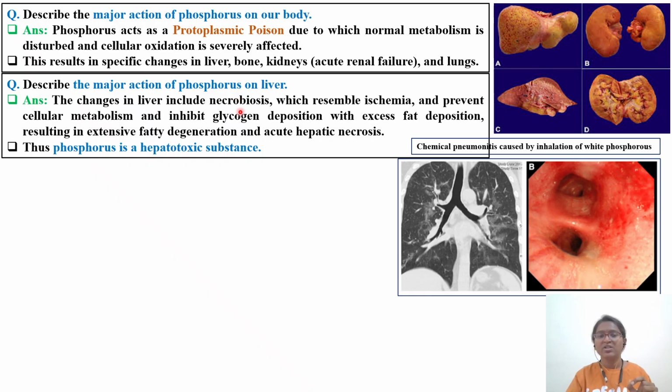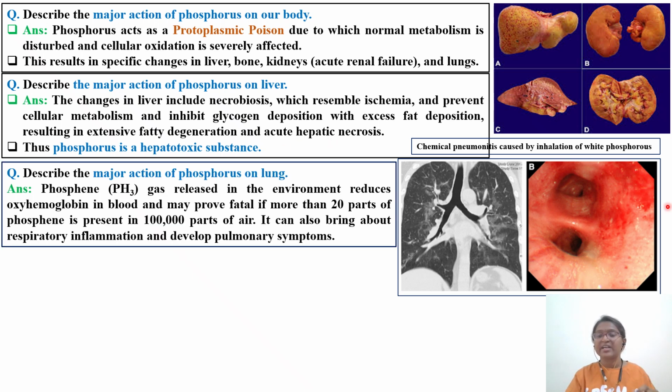Changes in the liver include necrobiosis, which resembles ischemia, prevents cellular metabolism, inhibits glycogen deposition, and causes excess fat deposition, resulting in excessive fatty degeneration and acute liver necrosis. Okay, so this phosphorus is acting as a liver toxicant, a hepatotoxicant.